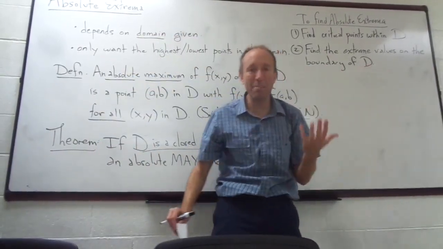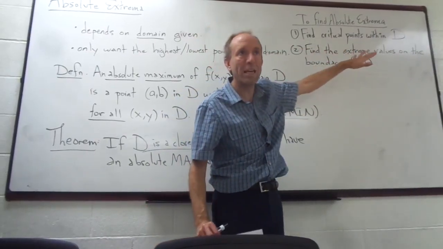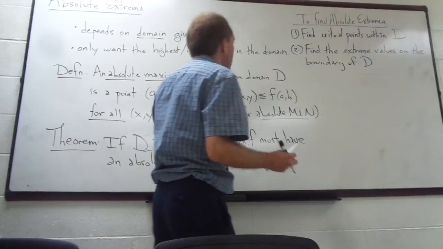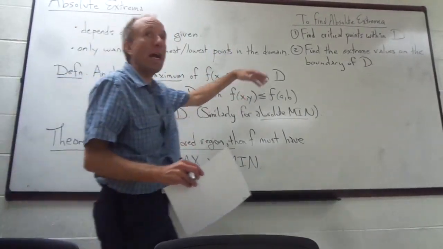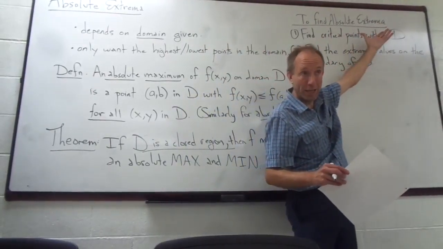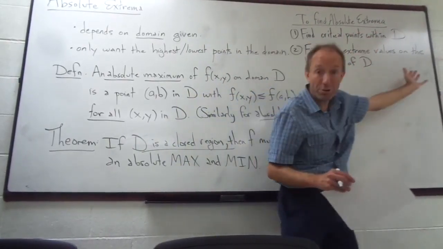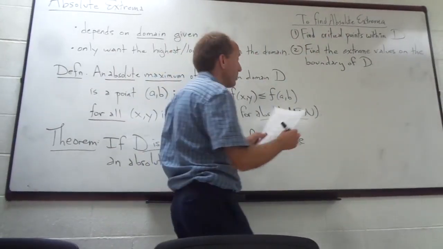The boundary would not be included, and there would be nothing to do in step 2. Okay? So most of the time you're going to have a boundary, you're going to have a closed region. Because it could happen that you could get shut out here. Maybe there are no critical points, and if you have no boundary, then you're not going to get any points out of these first 2 steps.